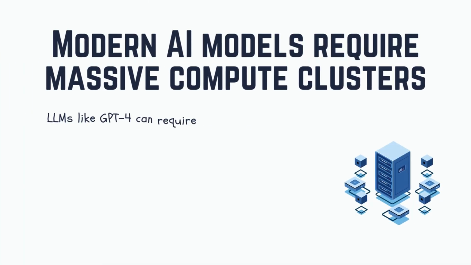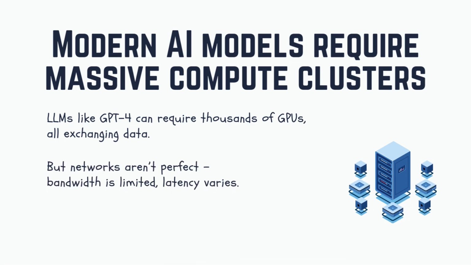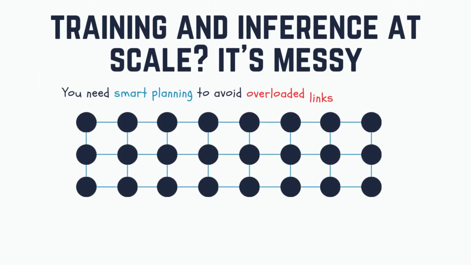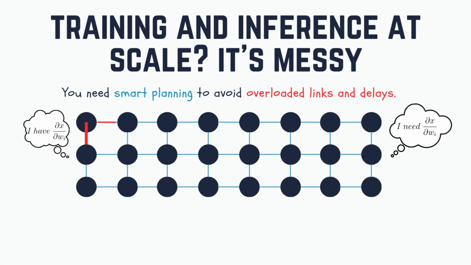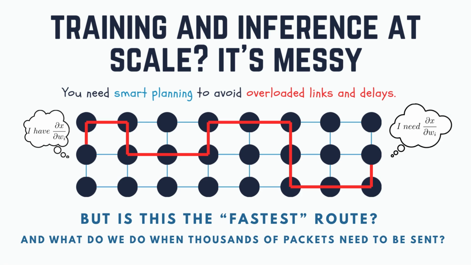The models we all use and love are built on enormous compute clusters. In these networks, poor communication planning can cripple performance. You can't just hope it works, you have to engineer it intelligently. Imagine hundreds of drivers rushing toward the same road at once. That's what training looks like at scale. We need something like Waze, not just for one packet, but for thousands moving together.